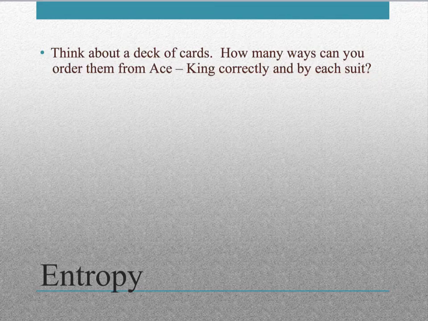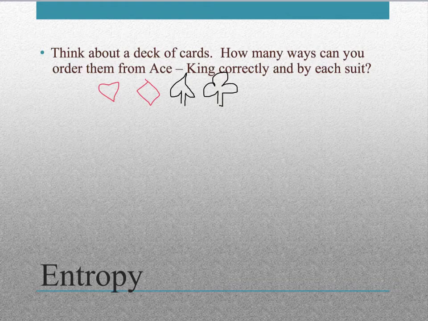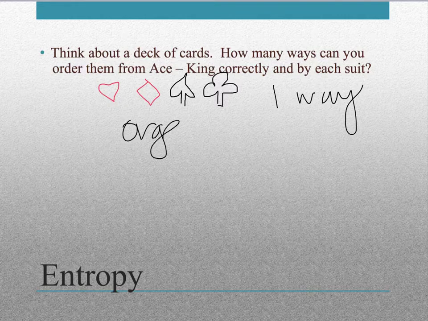Well, you'd have the hearts lined up, then the diamonds, then the spades, and then the clubs all lined up. But really, there's only one way to line them all up in order. And we would say it's very organized this way.